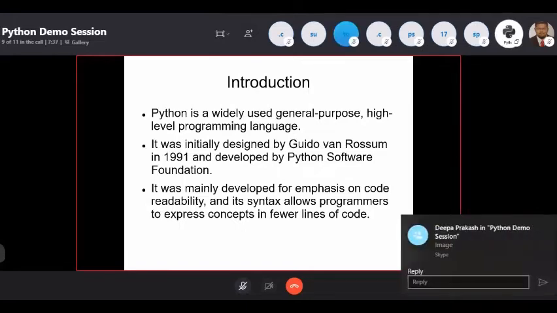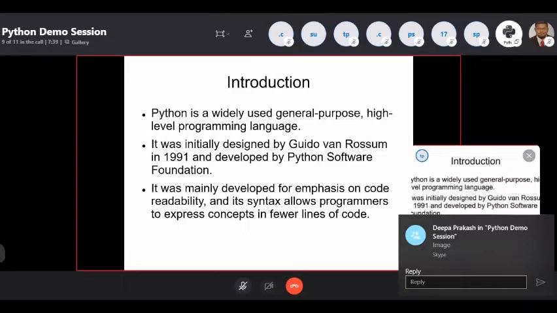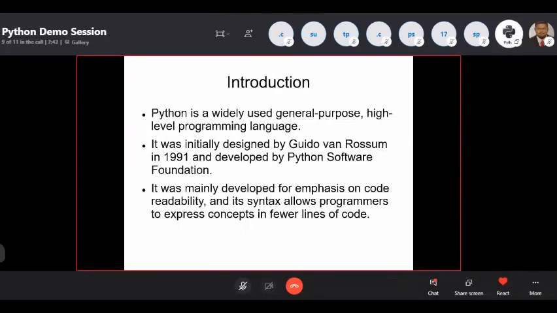Guido van Rossum was a part of Google and Microsoft. He was working in many organizations and started to develop a simple programming language with easy syntax.